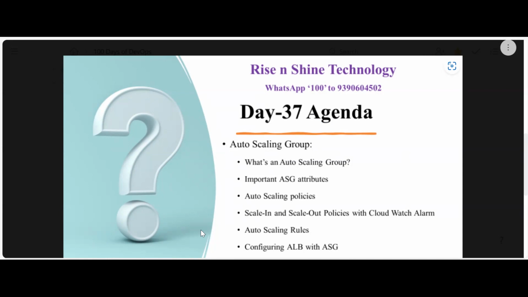How do we configure the scaling policies to handle the load on the current systems, and how do we configure the scale out policies and the scale in policies using the CloudWatch alarms.